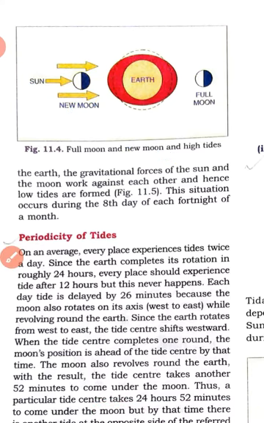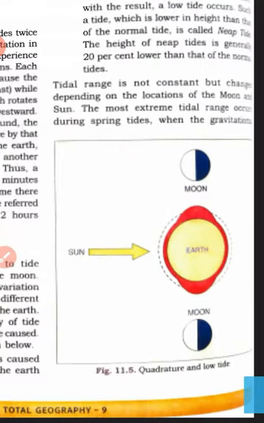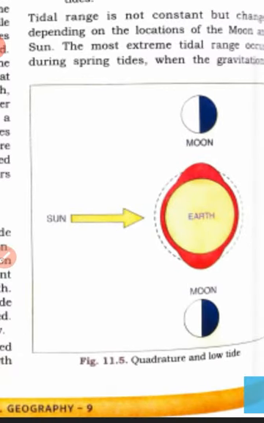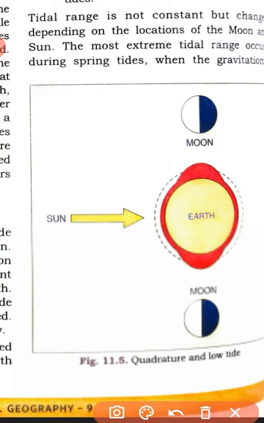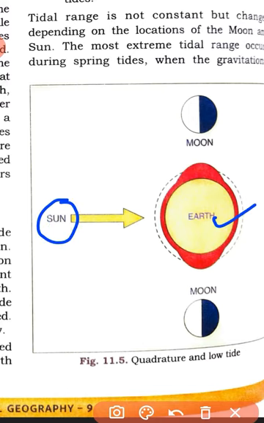And low tides occur when the positions of these two are at a right angle. This position is called the quadrature. Just see this picture. This is the position of quadrature, and that is why low tides are mainly created. Like this is the earth, okay, this is fixed, and this is the sun. This is the sun, this is the earth, also fixed.